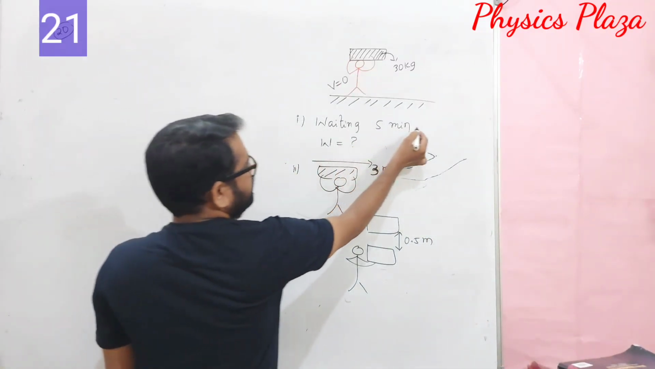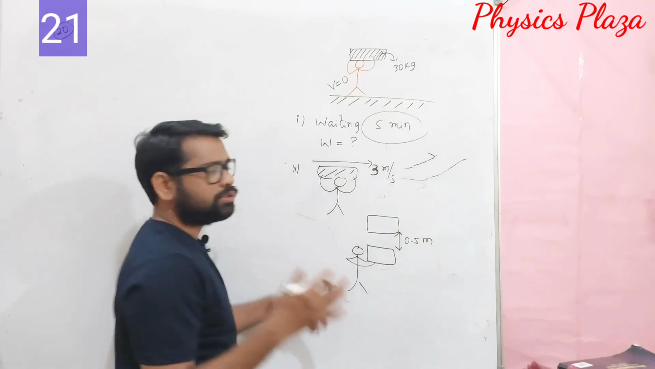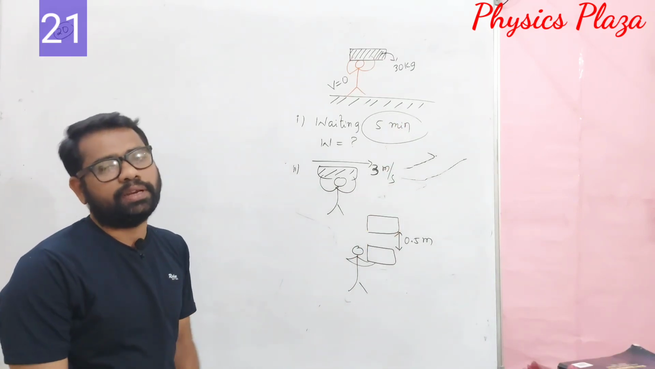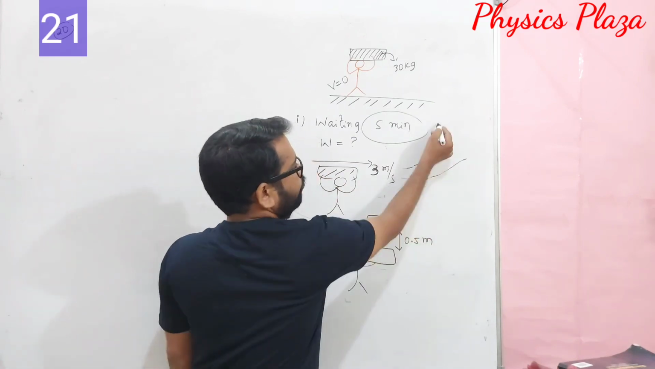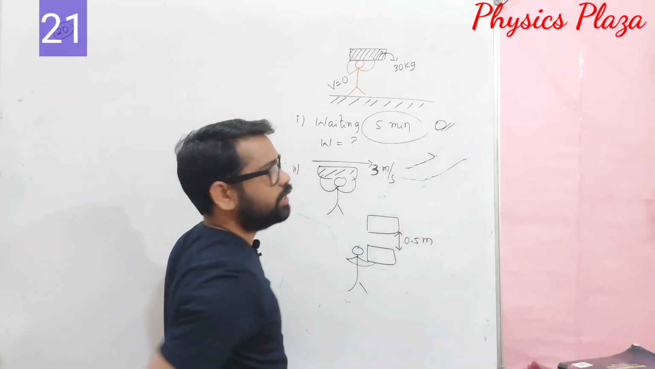Whether the person waits 5 minutes, 10 minutes, 15 minutes, or even 24 hours, the work done is 0, which means the energy spent is 0 only.